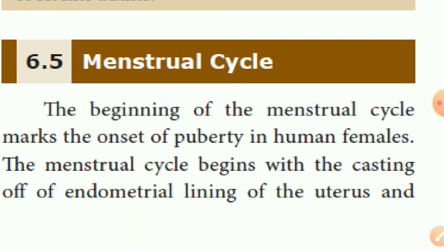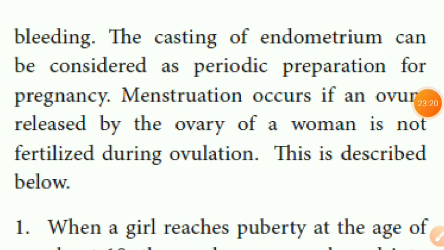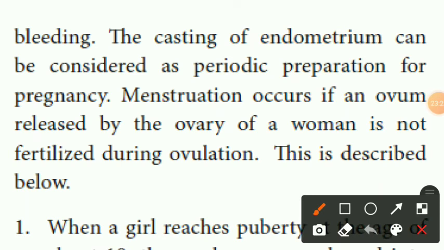The menstrual cycle begins with the shedding of the endometrial lining of the uterus, and the shedding of the endometrium can be considered as periodic preparation for pregnancy. Menstruation occurs if an ovum released by the ovary of a woman is not fertilized during ovulation. This is described below.